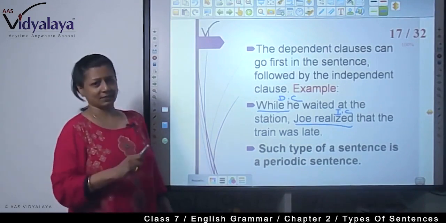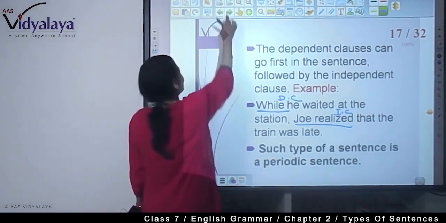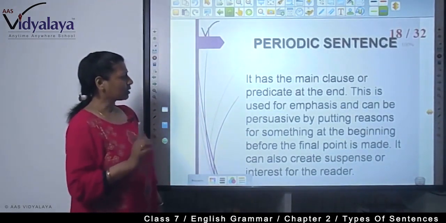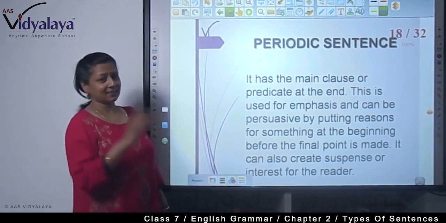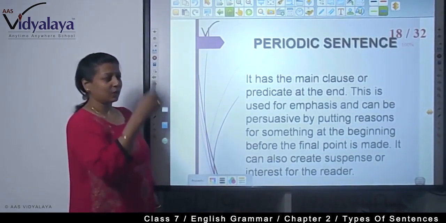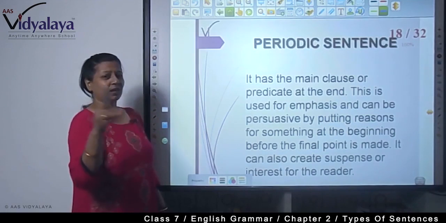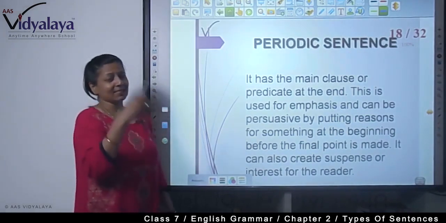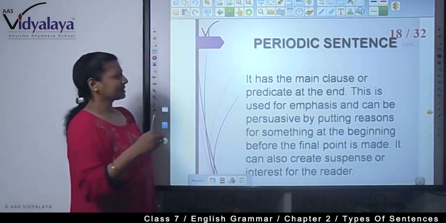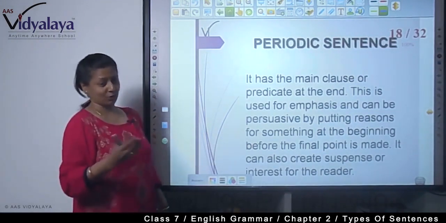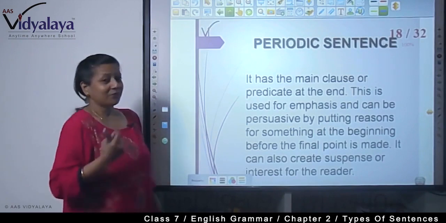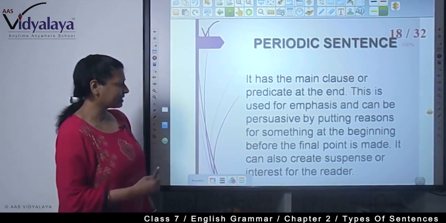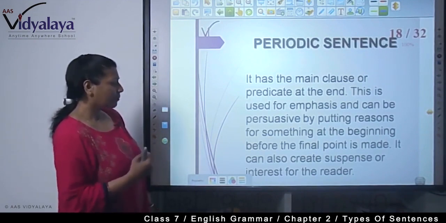This type of sentence, where you find the dependent clause in the first part of the sentence, is called a periodic sentence. What is a periodic sentence? A periodic sentence has the main clause or the predicate at the end, just as you have seen in the last slide: Joe realized that the train was late. That is the main clause, the independent clause, and it came in the second part of the sentence.